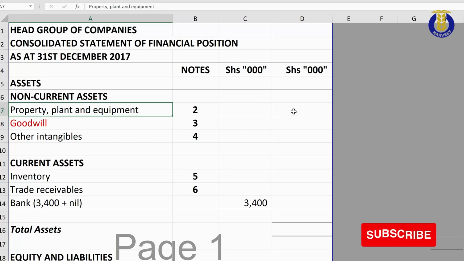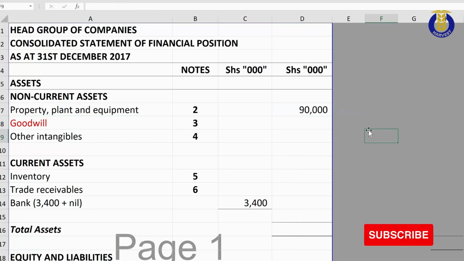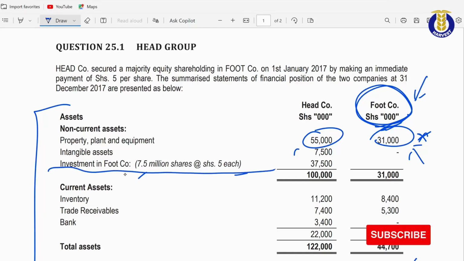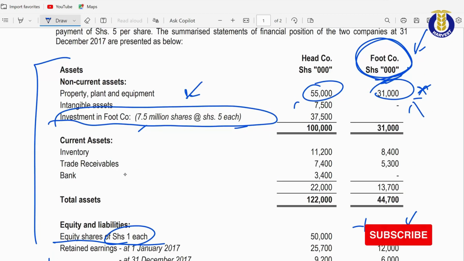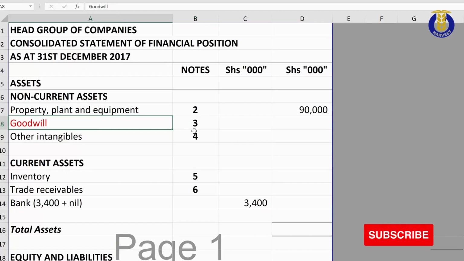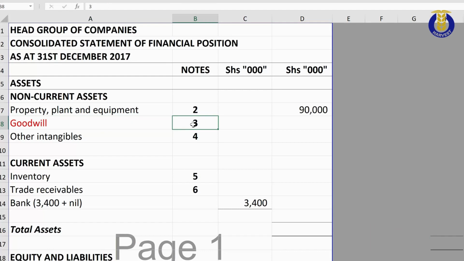So property, plant and equipment, we have our 90 million right there. I've transferred it from note number 2. Next is our goodwill, which is in note number 3. Remember, in the place of goodwill, we had the investment in Food Company, this one right here. So this is the figure that is cancelled out, and of course it is cancelled out together with the equity of Food Company, as you are going to see ahead. So ultimately, what I'm going to be doing under note number 3 is the cancellation process.